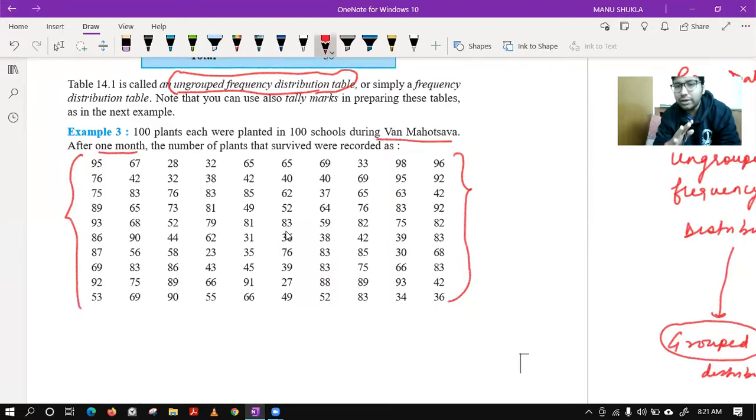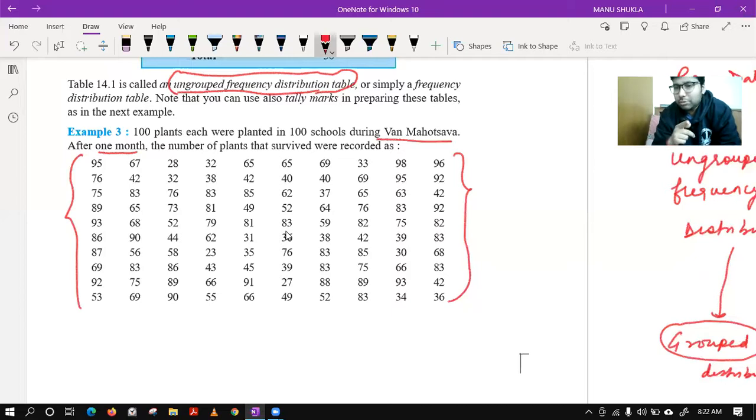Around 40 are different, and making the same table as we have made in example number 2 is not feasible. Yes, Misty, still if you want you can make it, but making such a long table will not be good for you and also very time wasting. So better what we do is we try to understand what is the minimum value of this table and what is the maximum value.